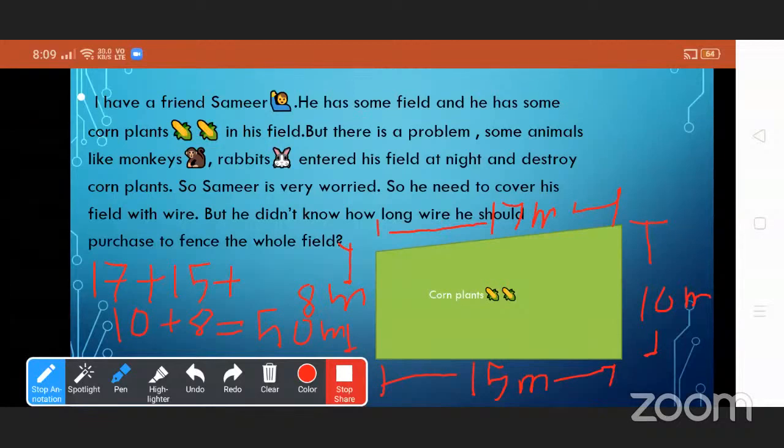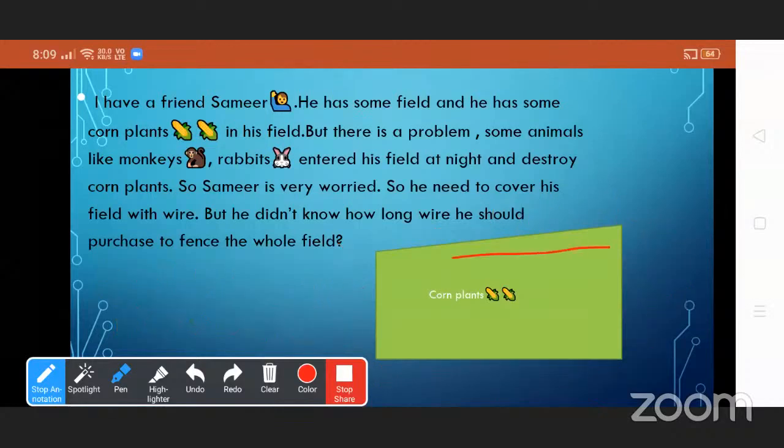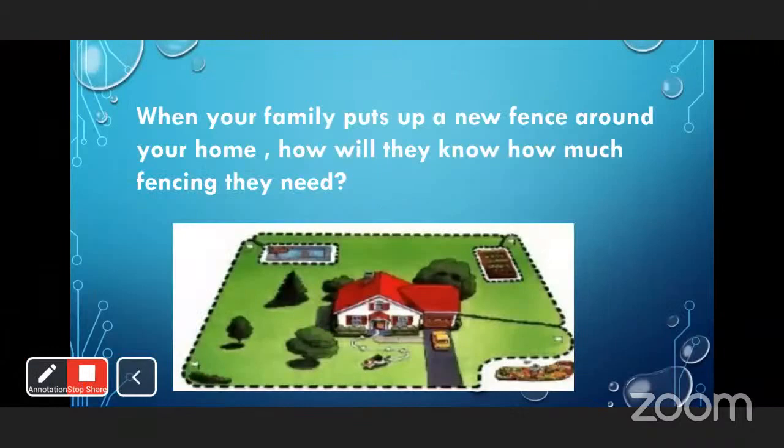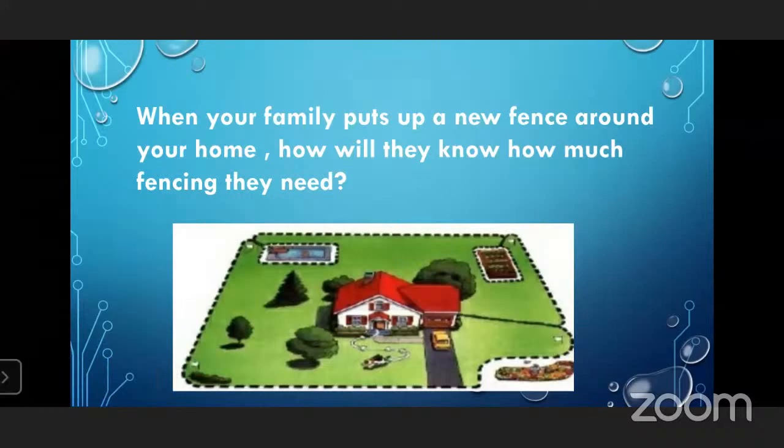So here the sum of boundaries is known as perimeter. So today's topic is perimeter. Now see here. When your family puts up a new fence around your home, how will they know how much fencing they need?